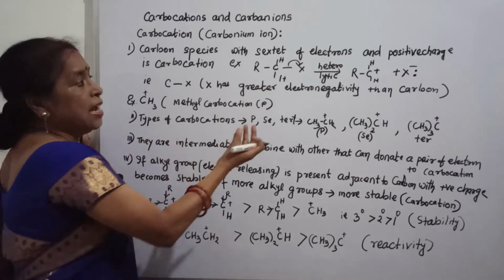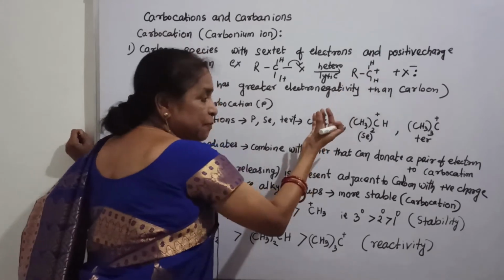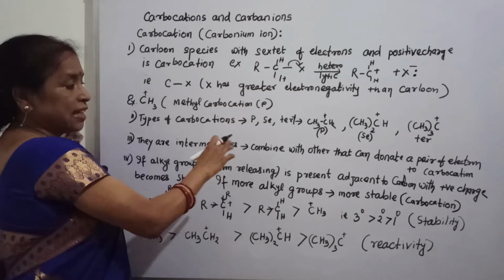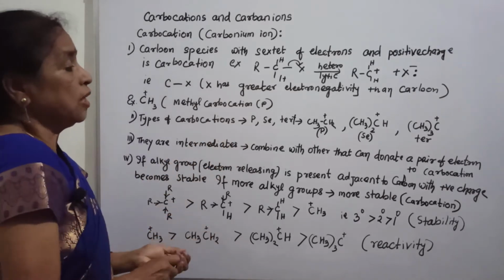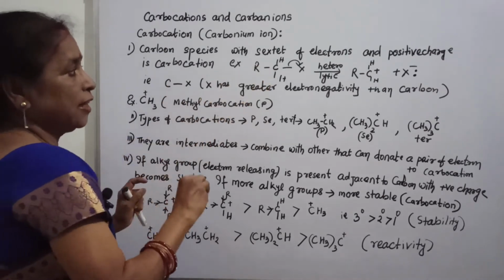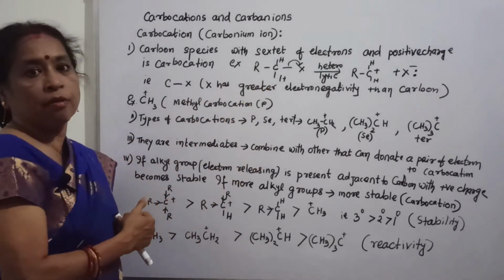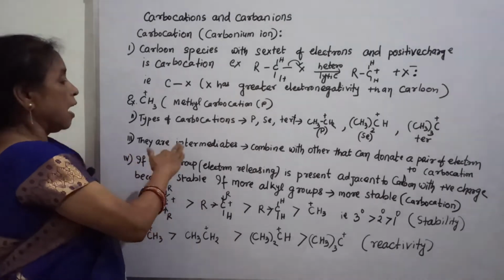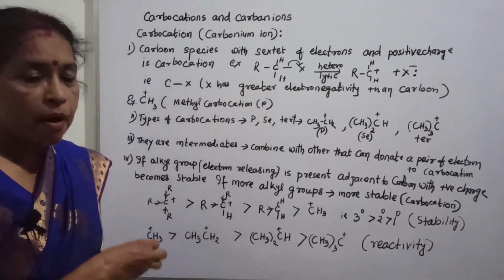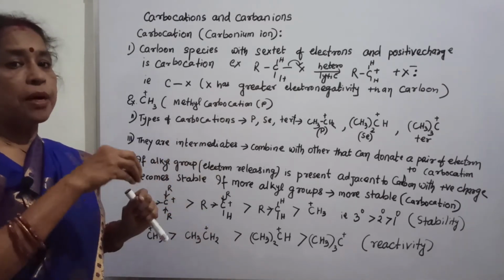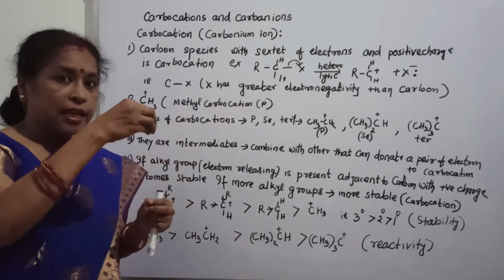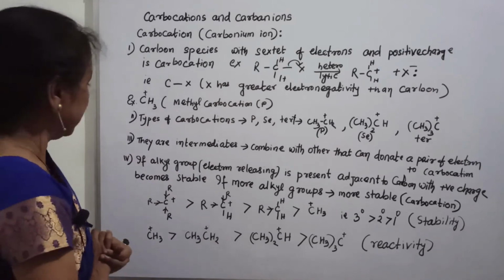That is why it can take a pair of electrons from others. So they are intermediates and they combine with others which can donate a pair of electrons to the carbocation. Only then is it possible that they will form a new compound. That is why it has the capacity, the power, to combine with others, but to whom will it combine? That which can donate a pair of electrons to it.